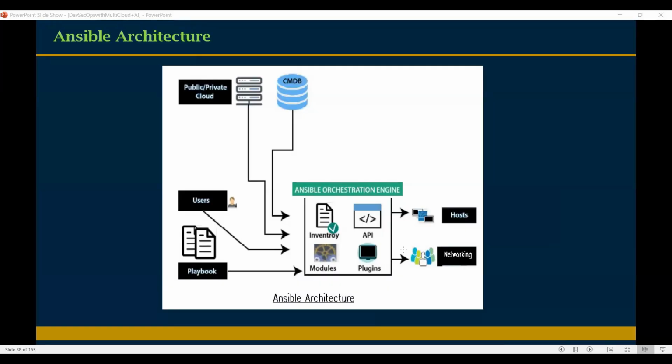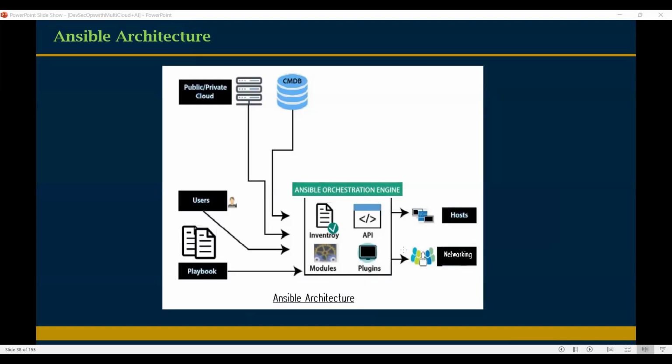What is inventory? It is server information. So we need to prepare different groups, like a Dev group, a QA group, and a prod group. In the development group, we add server IPs or FQDNs: 300 development server IPs, 300 QA server IPs, and 300 prod server IPs.